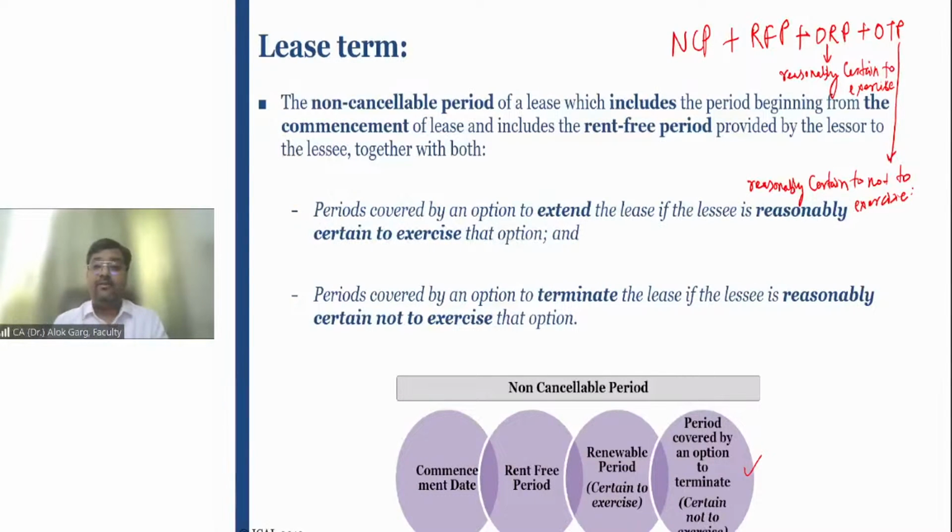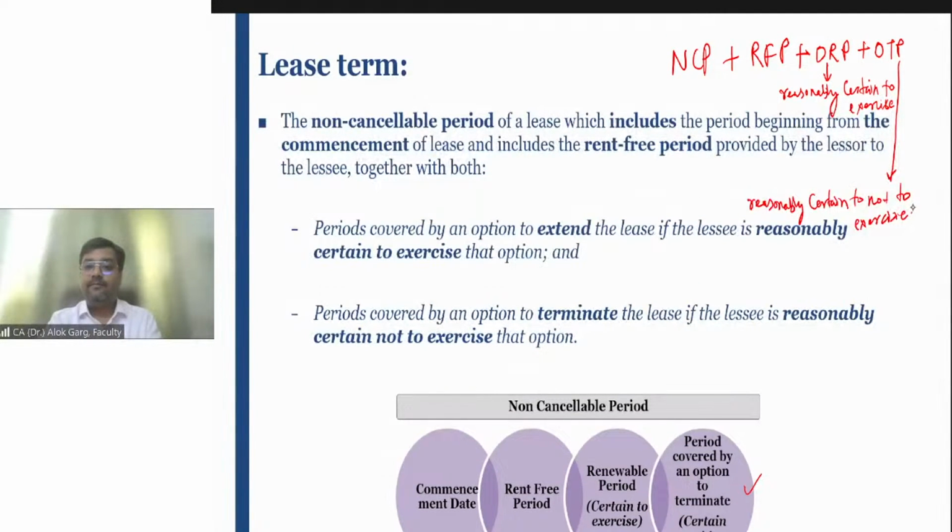So friends, again to summarize, lease term is a non-cancelable period plus rent-free period plus optional renewal period if the lessee is reasonably certain that it will exercise that option, plus optional termination period if the lessee is reasonably certain that it will not exercise the option, right?